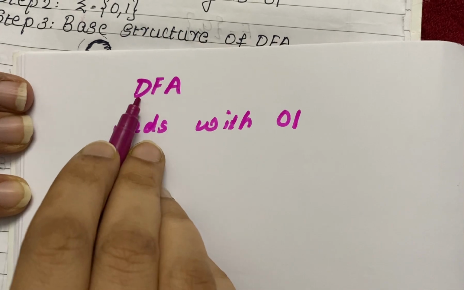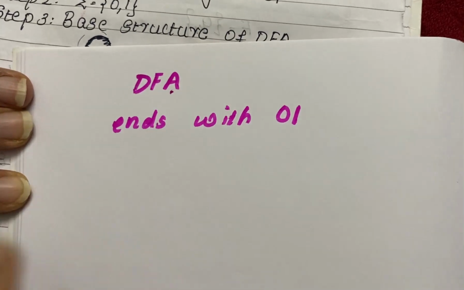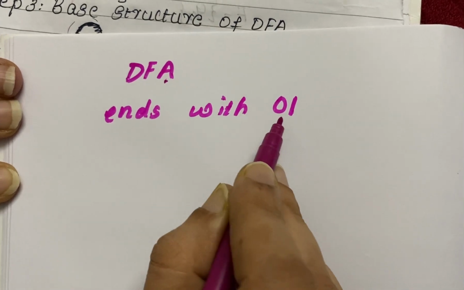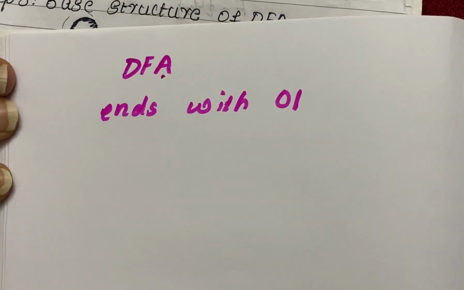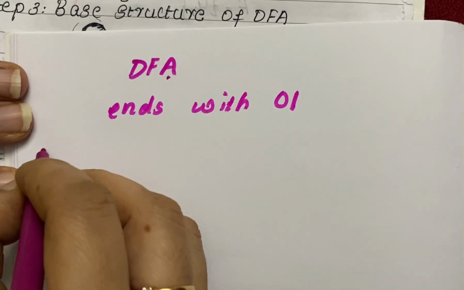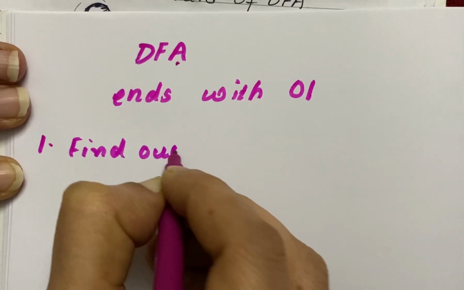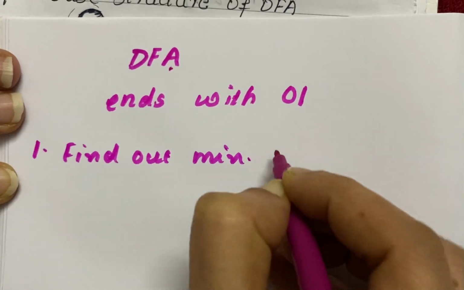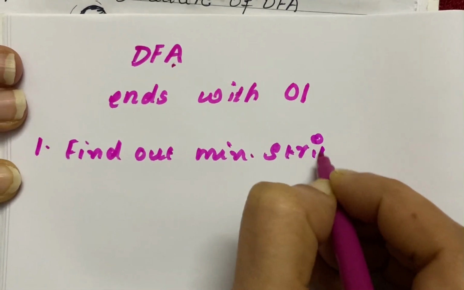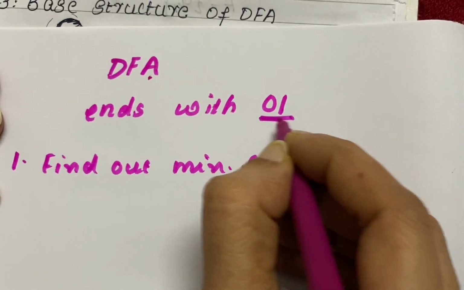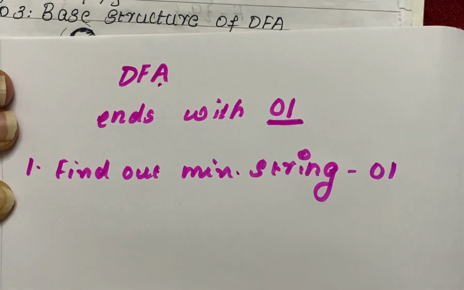The first step, as I told you, is to find out the minimum string. Minimum string means, in your question it is given that the string ends with 0, 1. So 0, 1 is your minimum string.